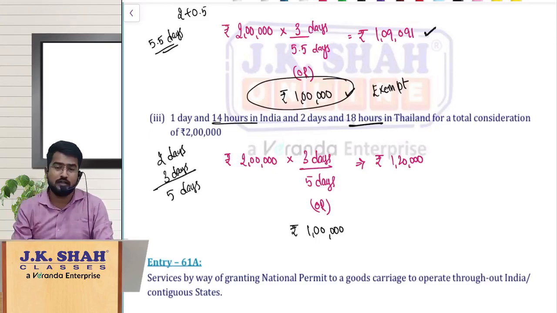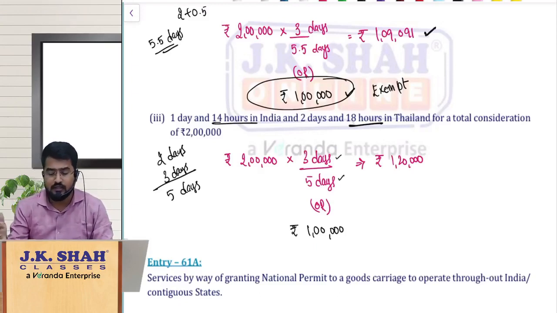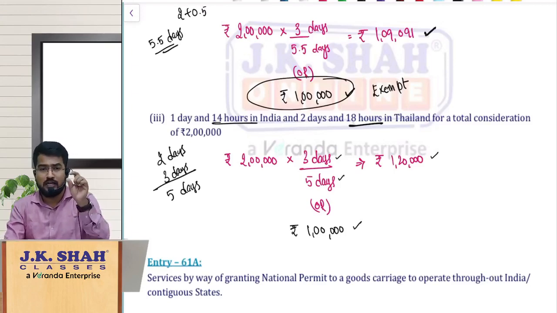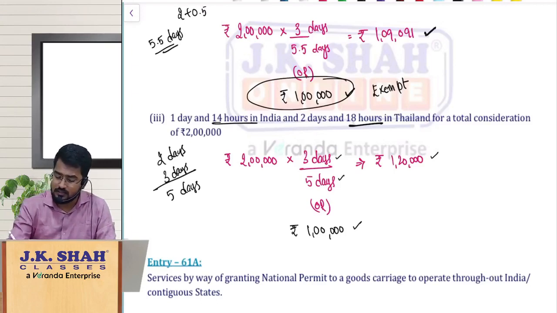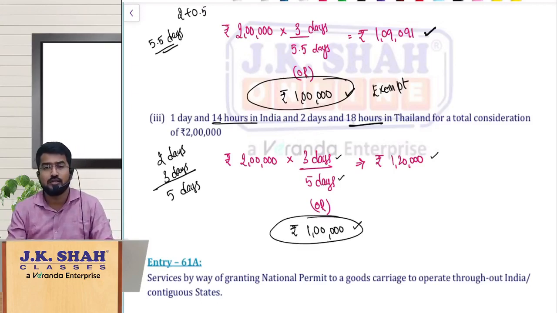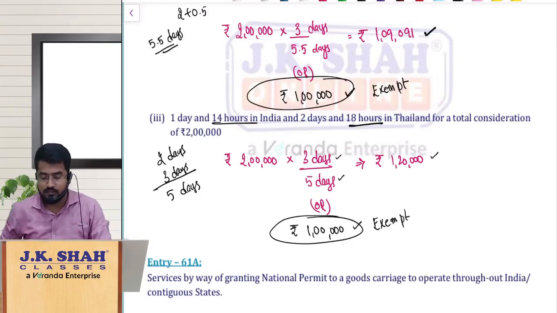Consideration is 2 lakh. Out of this 2 lakh, outside India is 3 days. Total days is 5 days. So proportionate to outside India is 1,20,000. You compare this 1,20,000 with half of the total consideration, that is 1 lakh. So 1,20,000 or 1 lakh, whichever is less. 1 lakh is less. So this is again exempt. Balance 1 lakh is taxable.